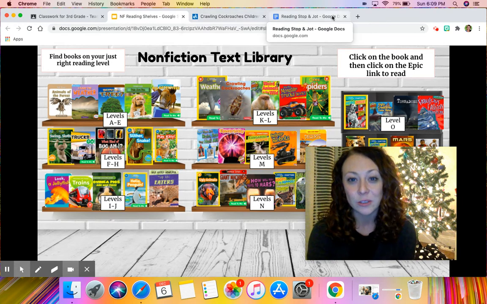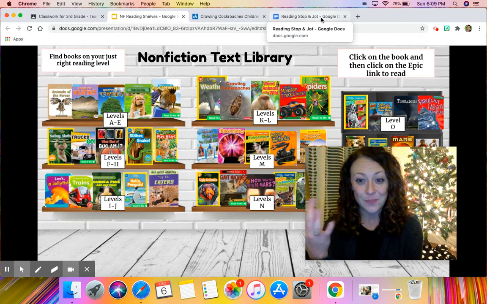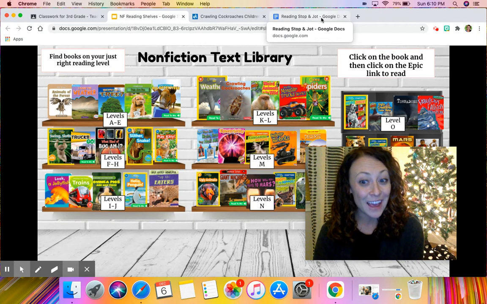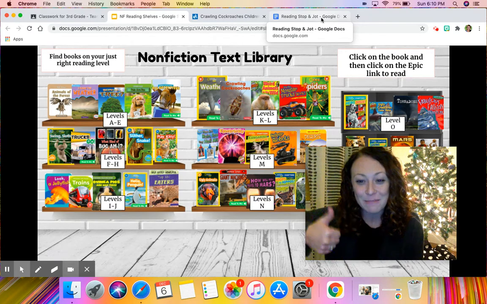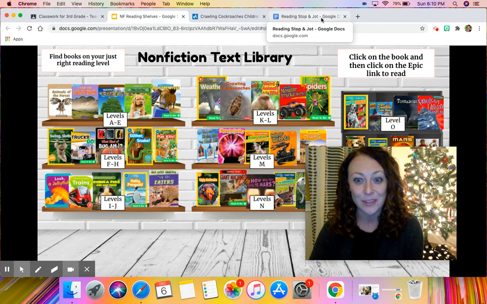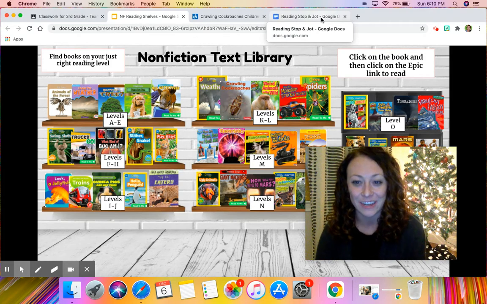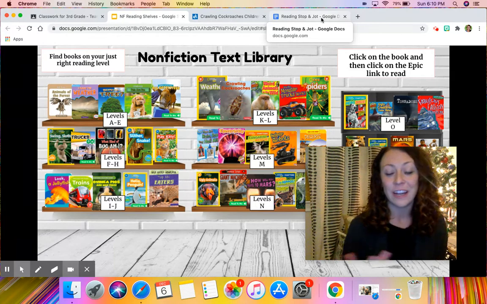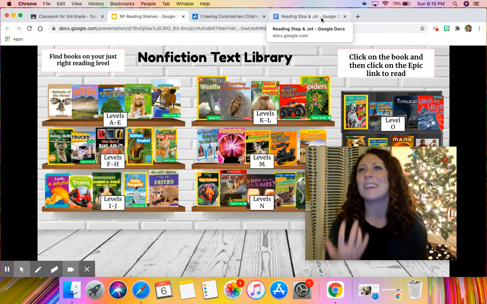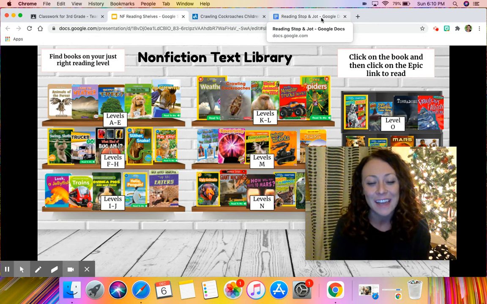So today you'll choose your book and you're going to read for 25 minutes. We have upped your reading minutes this week, so you need to make sure no less than 25. That means no more 20, not even 23. It has to be 25 or more minutes of reading. And during that time you're reading, you're going to be jotting. You're going to be thinking back to your text, talking back to your text, and interacting with it, just like you would be having a conversation in class if we were reading a book out loud. You're going to do that by yourself today.